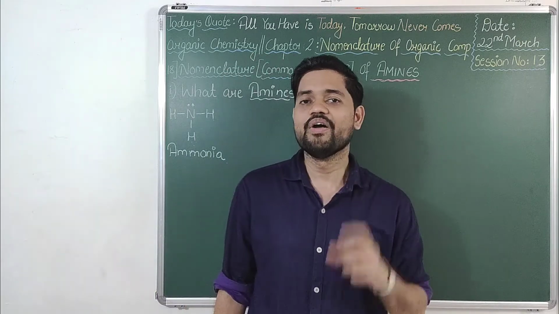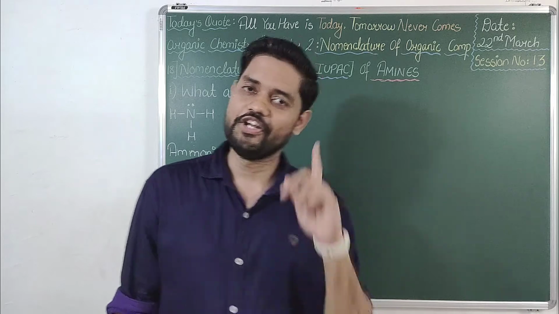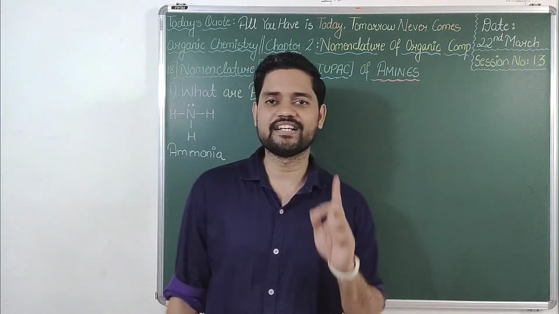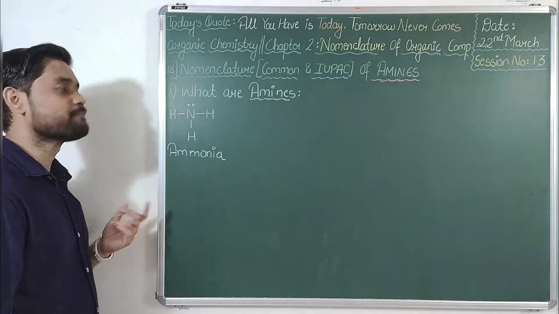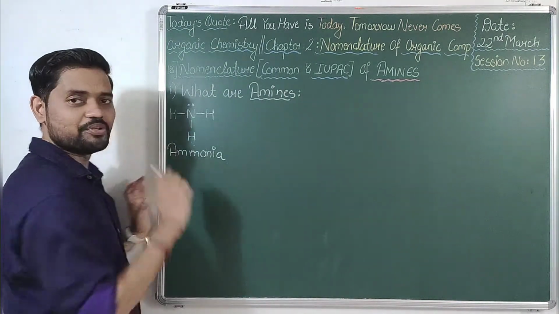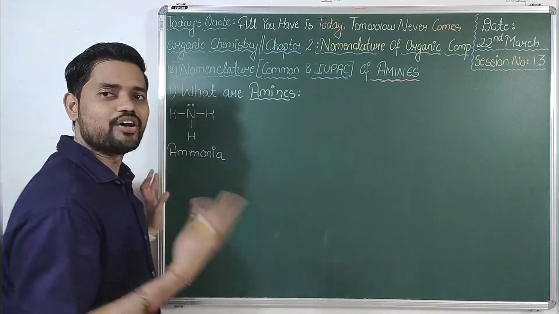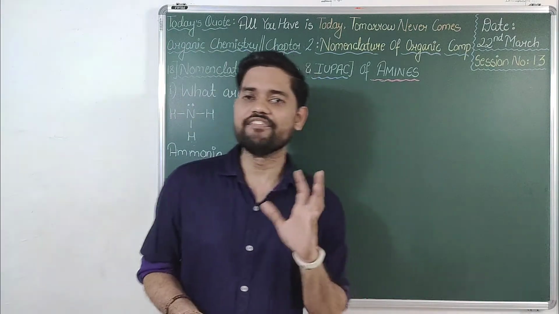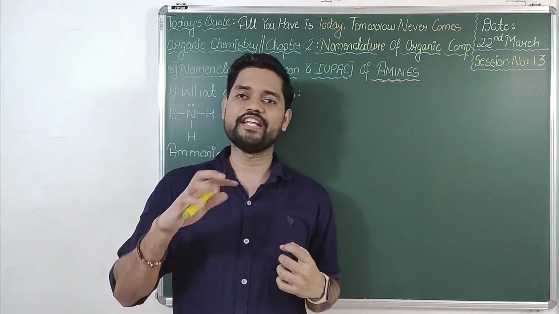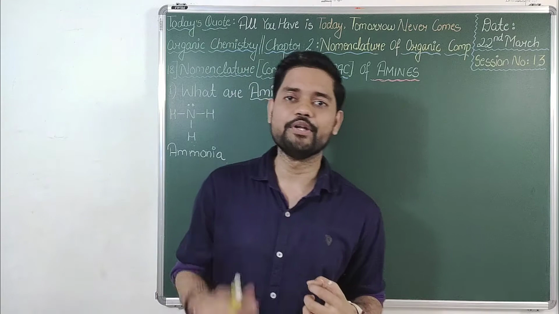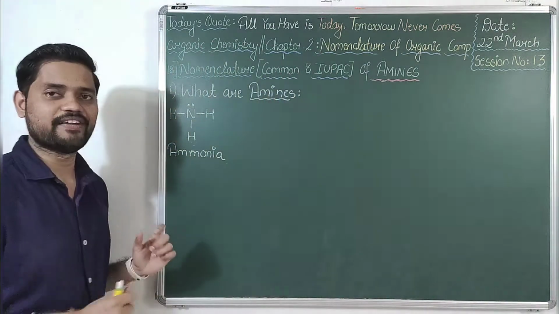I hope you must have understood the definition of amines, and in this definition there is one part that is hidden, that is the classification of amines. If you understand the definition, the classification will be easy. Secondly, let us classify. As I said, it is a derivative of ammonia in which 1, 2 or all 3 hydrogens are replaced by alkyl or aryl groups. If it is replaced by an alkyl group, it will be known as an aliphatic amine. If it is replaced by a phenyl or aryl group, it will be known as an aromatic amine. But right now we are discussing aliphatic amines.